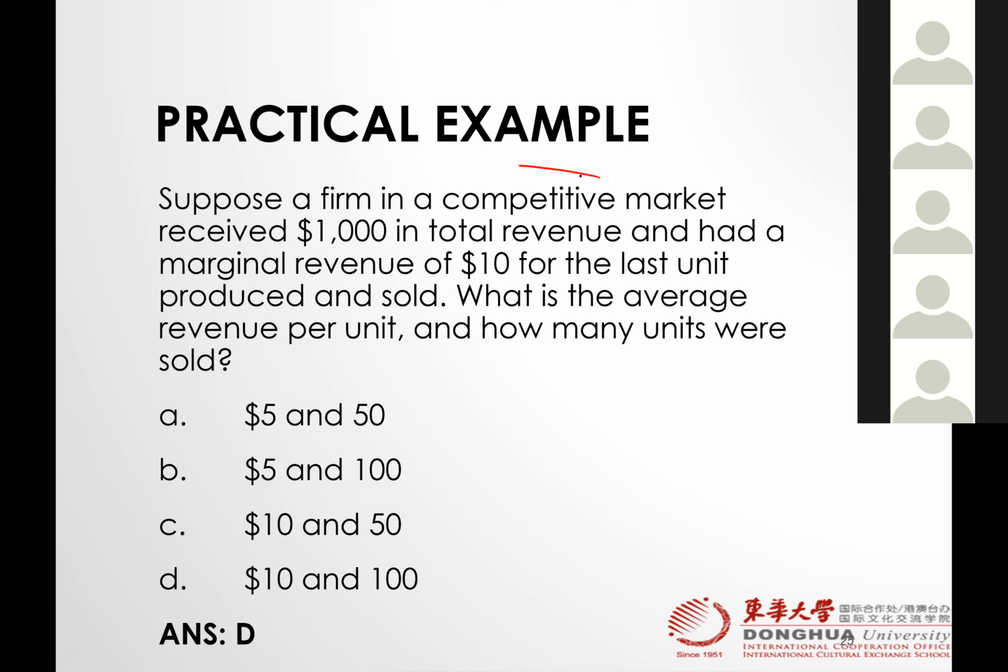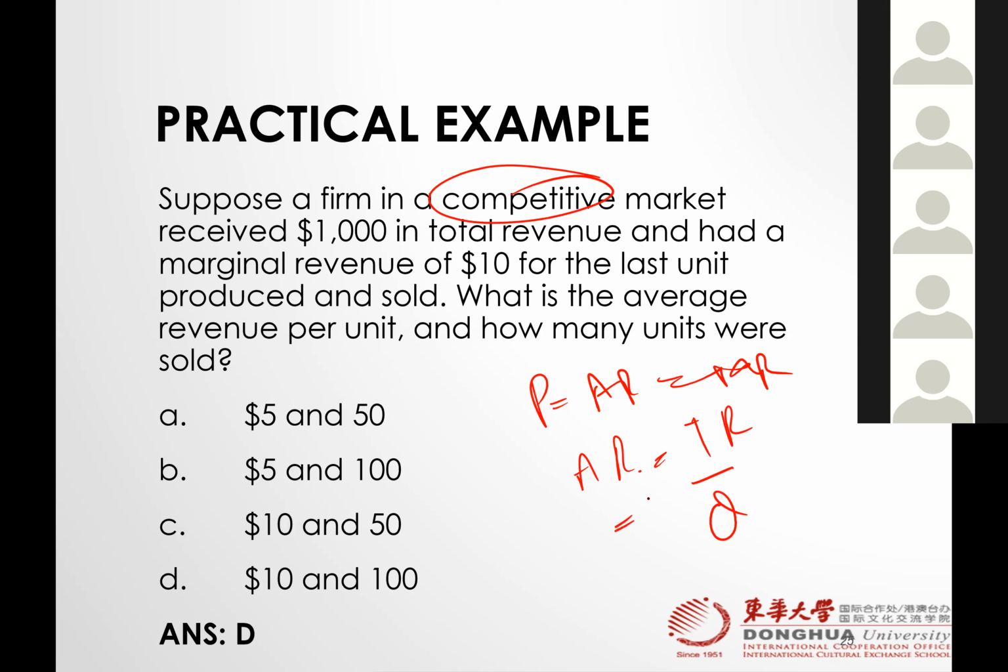Because whenever we talk about the market structure, P is equal to AR is equal to MR. So what we want to find out is average revenue, which is equal to total revenue divided by quantity, or the price. So from this condition, you can find out that the marginal revenue is your average revenue. You divide it with the total revenue, and you will find this is D. Right? Okay, guys.